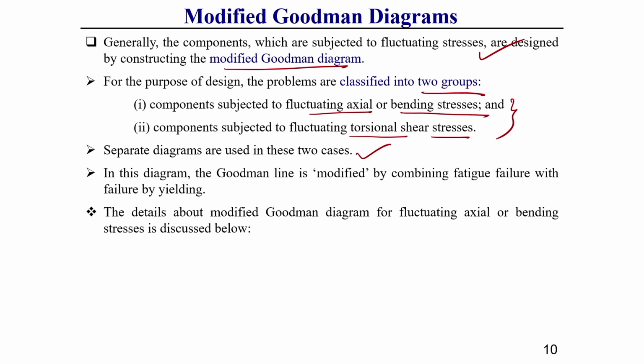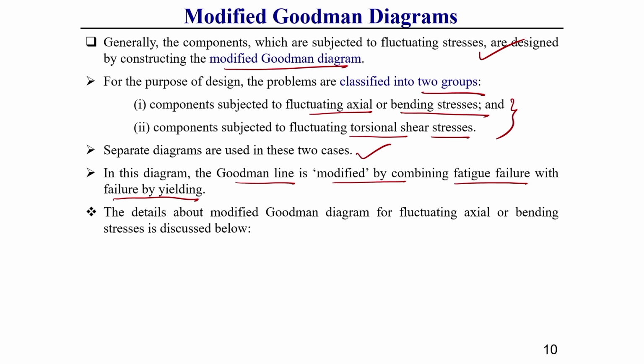So, in the modified Goodman diagram, the Goodman line or Goodman equation is modified by considering fatigue failure together with failure by yielding. You should keep this in mind. As the Goodman line is modified by the yielding line, or Langer line, it is called the modified Goodman diagram.